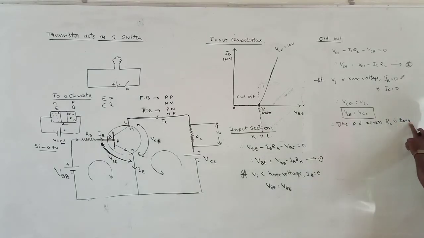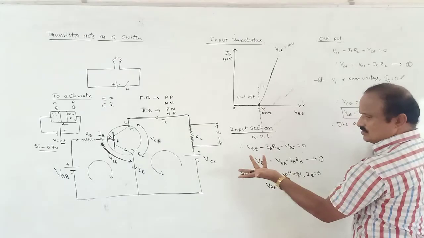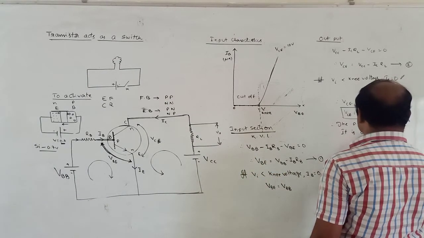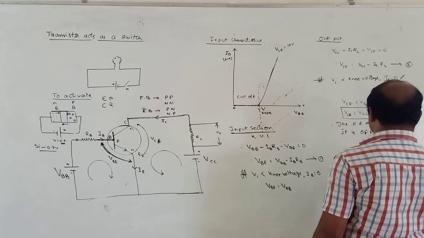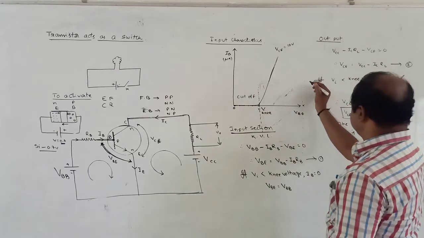If the potential drop across RL is 0, it means the output is equal to 0. That means it is said to be off state. This is case 1.